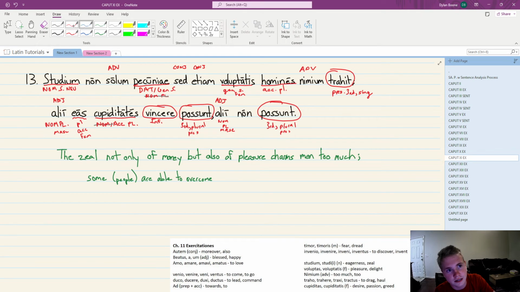Cupiditates is a feminine, right? And notice here that the eos is not agreeing with our subject, the alii, in gender, number, case, but as a pronoun is agreeing with our object, right? It's agreeing with cupiditates. It's not agreeing with aliis, even though it is referring to the alii, right?